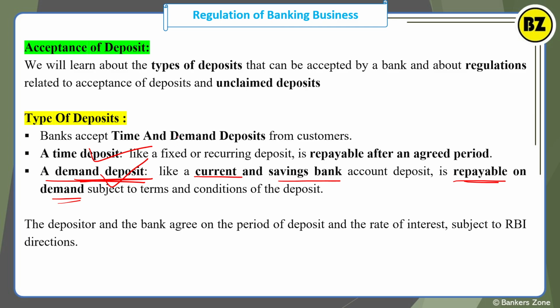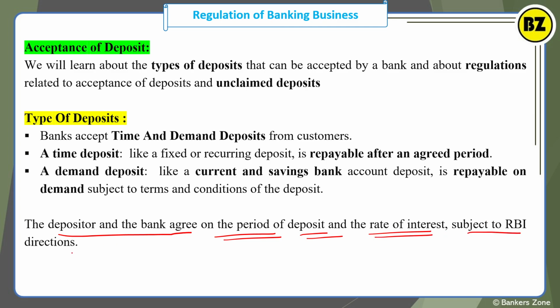Time deposit refers to a fixed deposit or term deposit. After some term you will get it at maturity, and demand deposit is simply the balance in current and savings accounts. Now the depositor and the bank agree on the period of deposit and the rate of interest, subject to RBI direction, right? So obviously the depositor will sign the deposit form, and the bank and depositor agree that, for example, after 12 months you will get 7% rate of interest, like that.